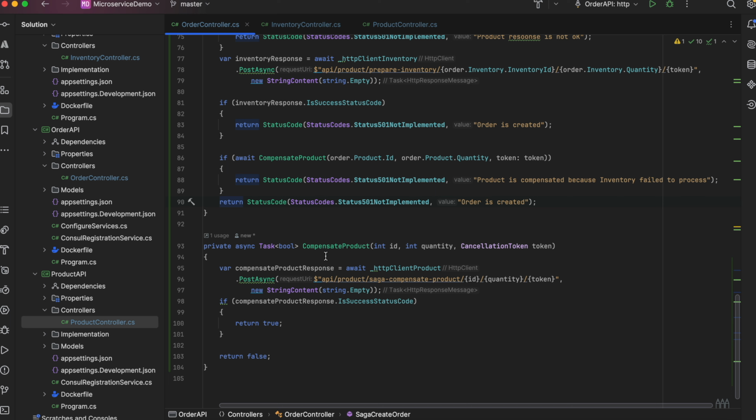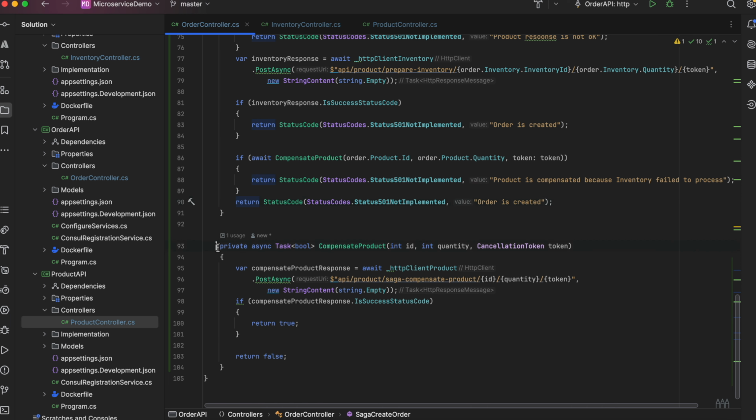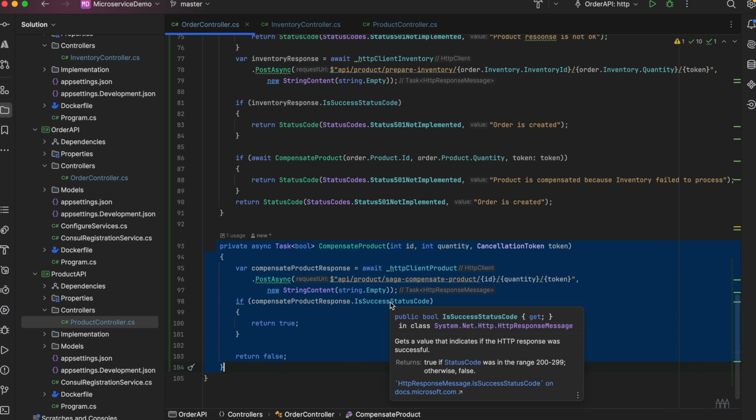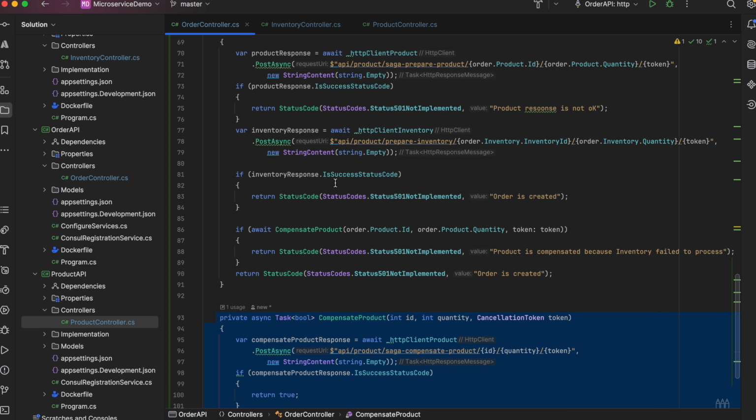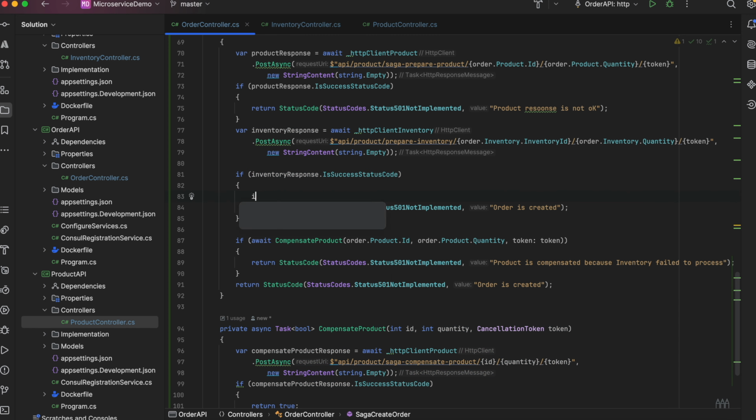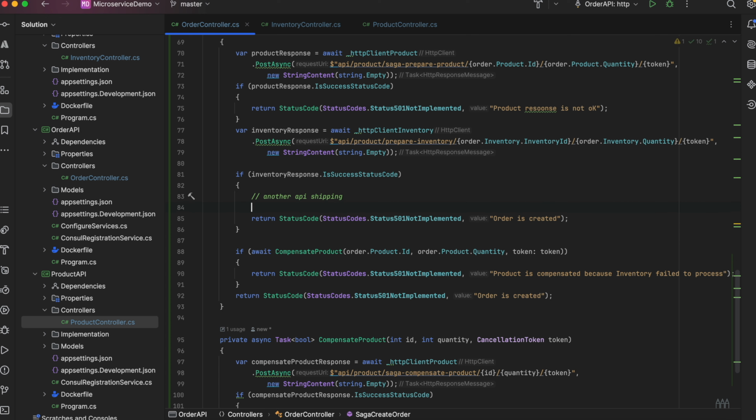And why I have created a new method here: let's say we have 3 or 4 APIs that are involved. Let's say this is success. Then we have to call another API, let's say shipping or something. And if the shipping API fails, we would have to compensate the inventory as well as the product, right?